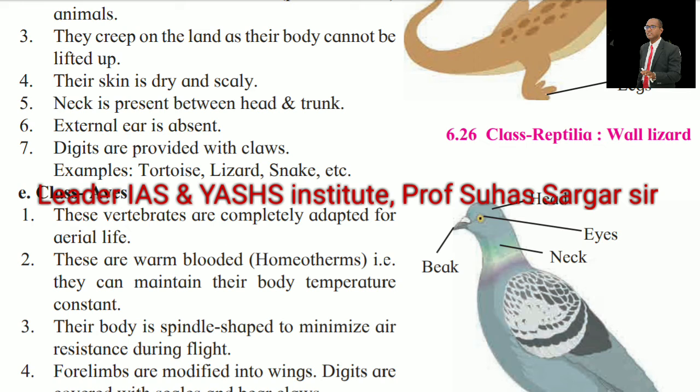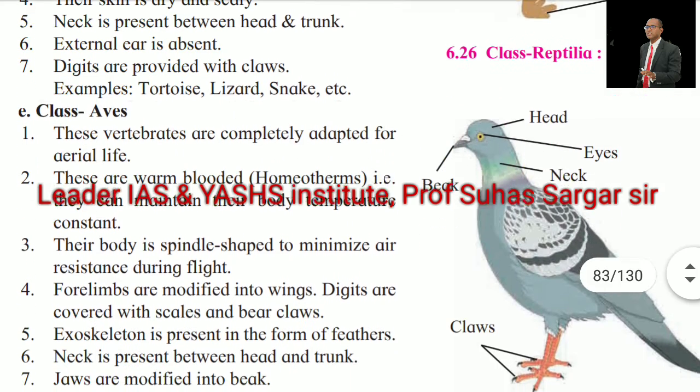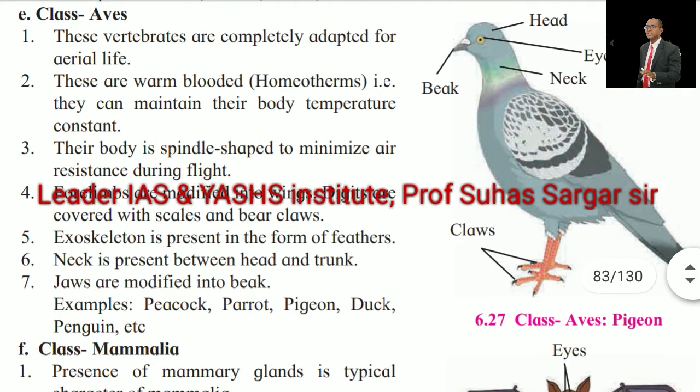Class Aves. These vertebrates are completely adapted for aerial life. These are warm-blooded homeotherms, that is, they can maintain their body temperature constant. Their body is spindle-shaped to minimize air resistance during flight. Forelimbs are modified into wings. Digits are covered with scales and bear claws. Exoskeleton is present in the form of feathers. Neck is present between the head and trunk. Jaws are modified into a beak. Example: peacock, parrot, pigeon, duck, etc.